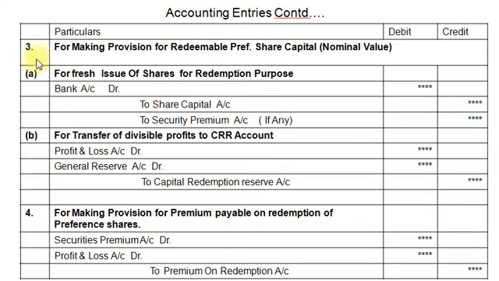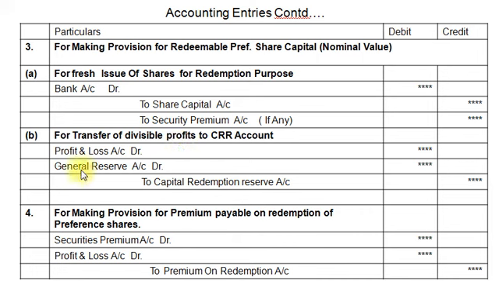Our next entry, entry number 3, is for making provision for redeemable preference share capital, only nominal value, and we have two resources. First is from fresh issue of shares for redemption purpose. Our accounting entry: bank account debit to share capital account, to securities premium account if any. अगर कंपनी ने प्रेफरेंस शेयर्स या इक्विटी शेयर्स प्रीमियम पर इश्यू किए तो सिक्योरिटीज प्रीमियम अकाउंट will be credited. And then second, for utilizing divisible profits.